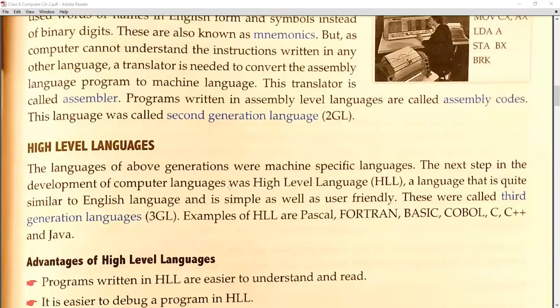So the next step in the development of computer languages was the high level language, also known as HLL. If I ask what is the full form of HLL, then the answer is high level language. A language that is quite similar to the English language, mark my point, is known as the high level language.